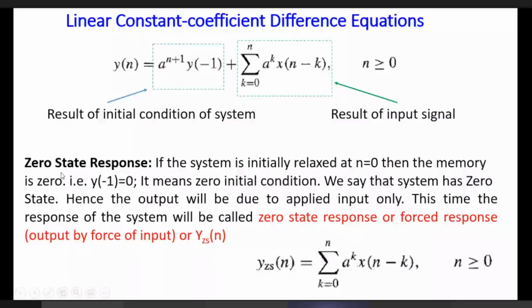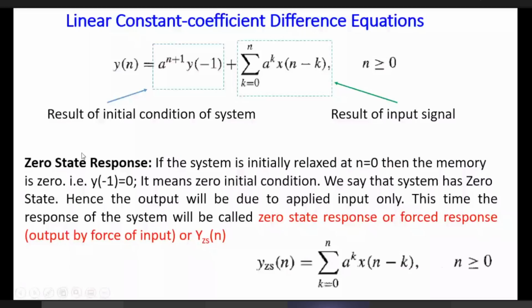So there may be two cases. Either this part is zero and then this is the output, or that part is zero and then that is the output. If the initial conditions or states are zero, the output is only dependent on the input.